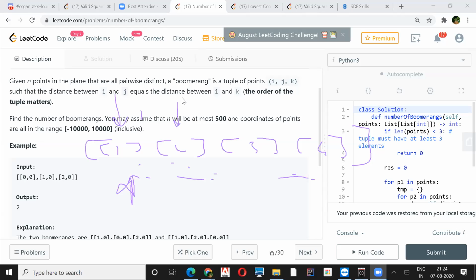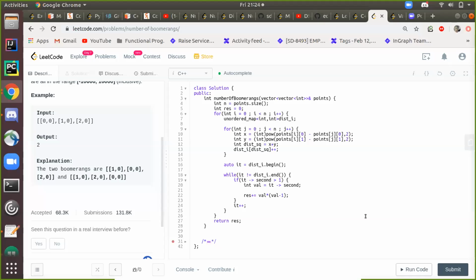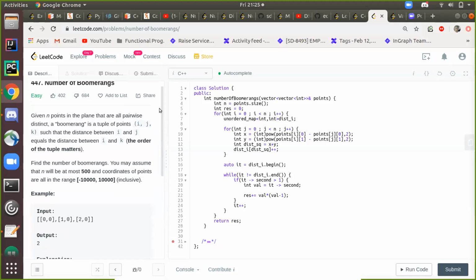Yeah, I can share. Yeah, sure. Is this key visible?